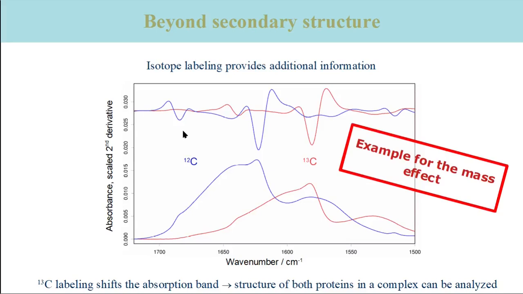One of the obvious advantages of the isotope shift is the possibility to analyze the structure of both the labeled and the unlabeled protein or peptide in the same experiment. This can be used to study the interaction between two proteins or peptides. When they form a complex, they might undergo conformational changes. When one of them is labeled, one can characterize the conformational change of each interaction partner.